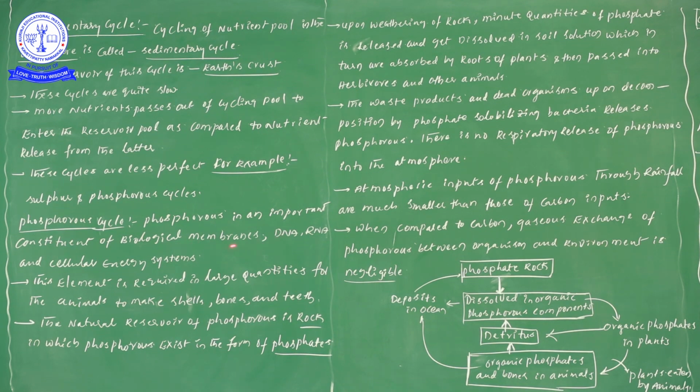Not only in biological membranes, phosphorus is also involved in the formation of DNA. When we observe the components of DNA, there are three types of components: phosphate, pentose sugar, and nitrogen bases. According to the scientist Alfred Kossel, there are three different types of components in DNA.